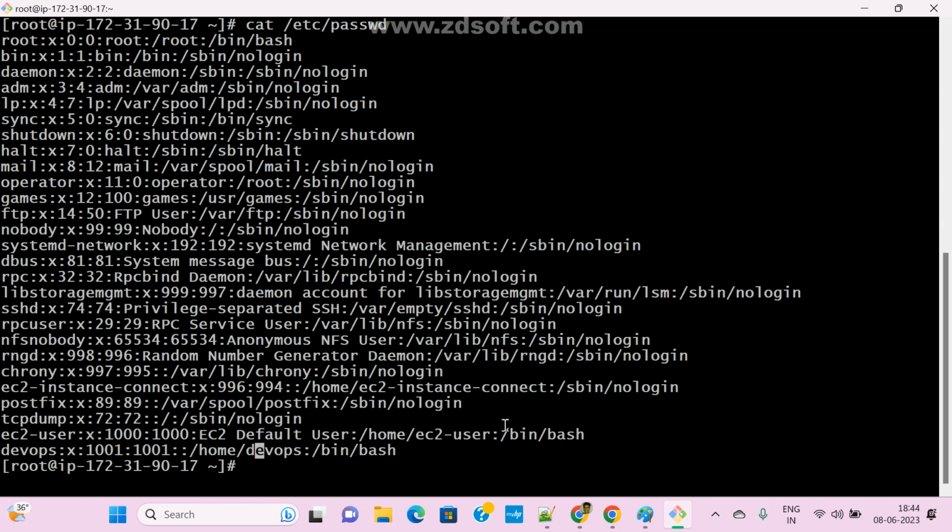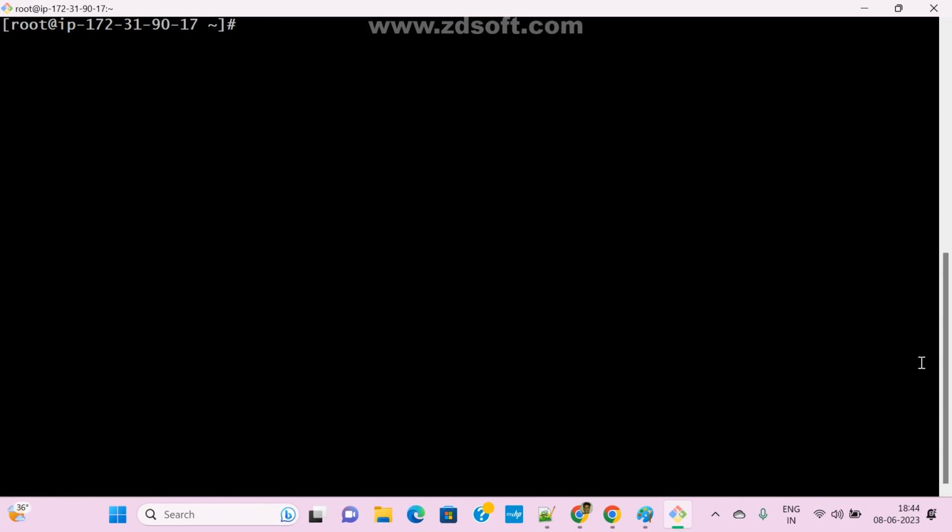Okay, and in the same way there is one more file, the shells file. I want to see how many types of shells are available. Same path only: cd /etc, then shells.